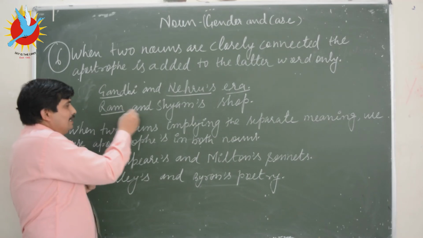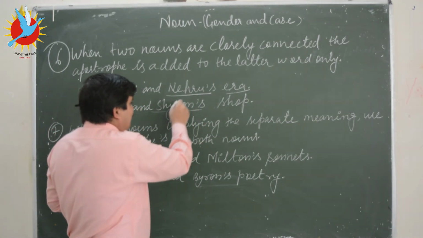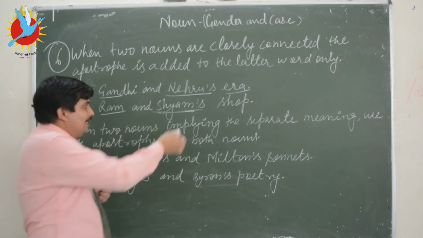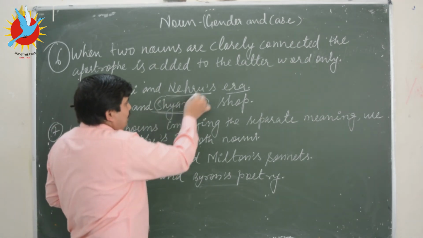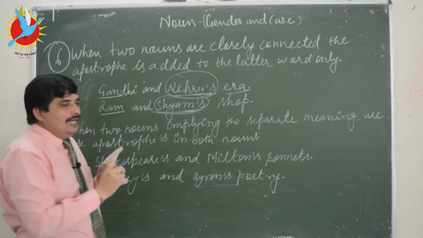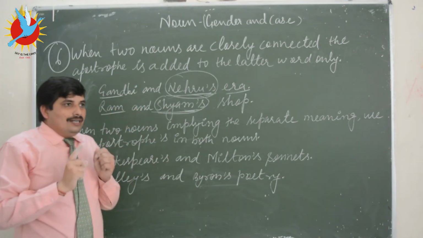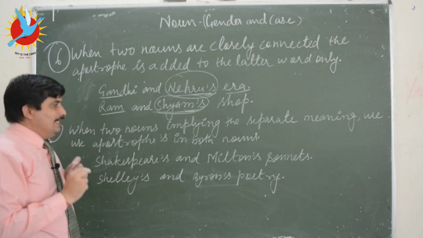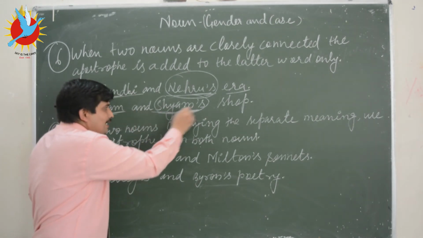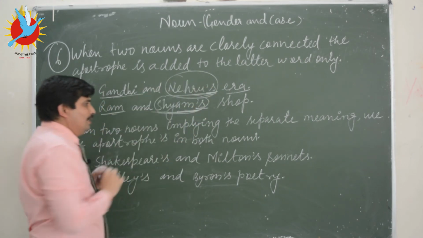Similarly, we can say Ram and Shyam's house. Here both are connected to each other, so we are supposed to add the apostrophe s to the last word only when the two nouns are closely connected. To form the possessive case, we add the apostrophe to the last word only.